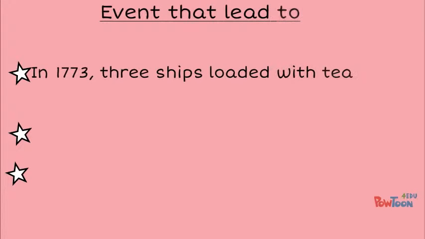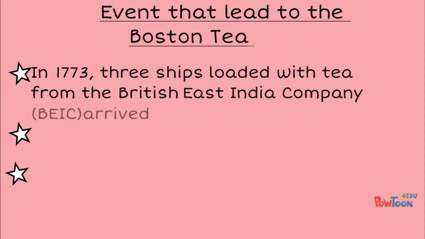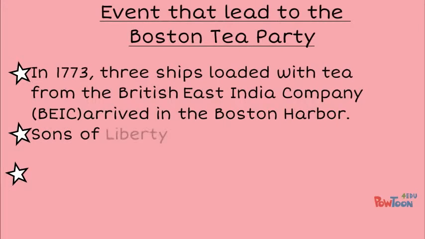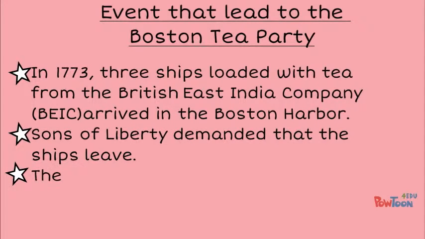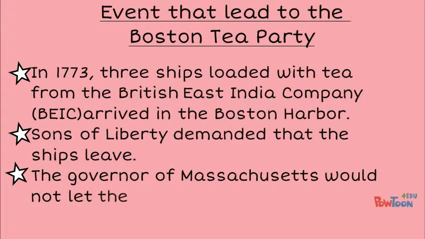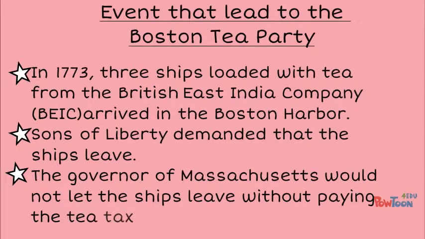The events that led to the Boston Tea Party. In 1773, a ship loaded with tea from the British East India Company arrived in the Boston harbor. The Sons of Liberty demanded that the ships leave. The governor of Massachusetts would not let the ships leave without paying the tea tax.